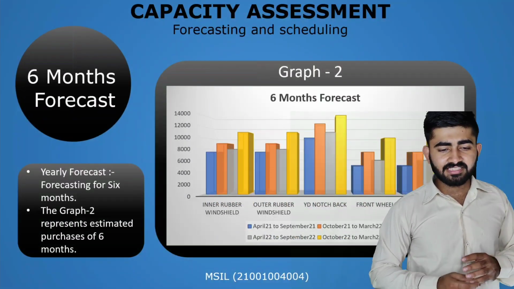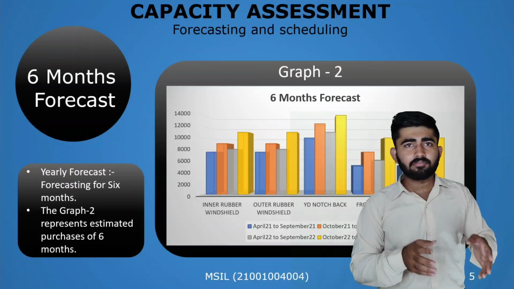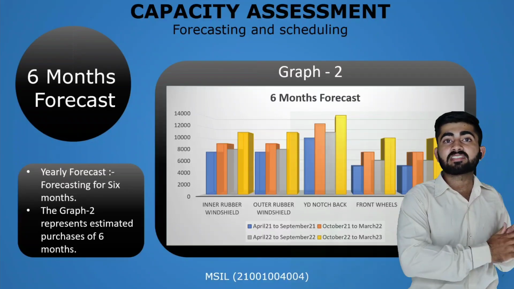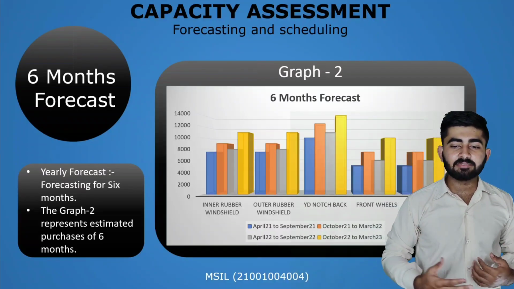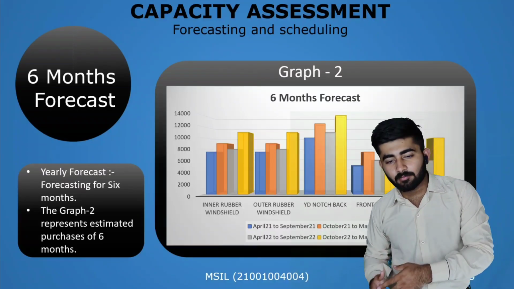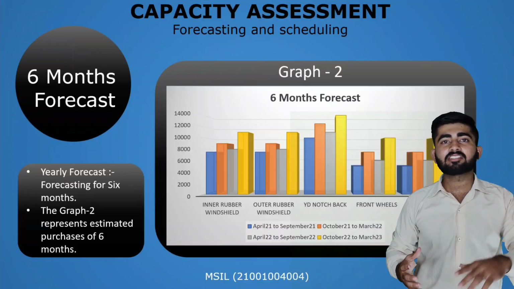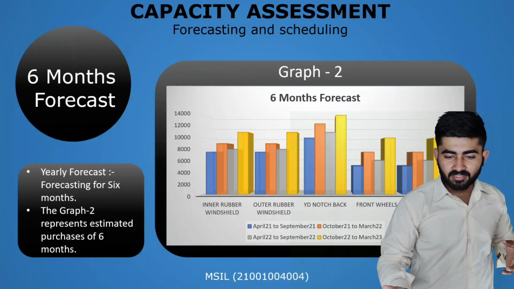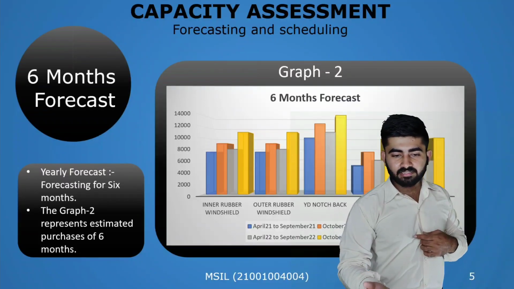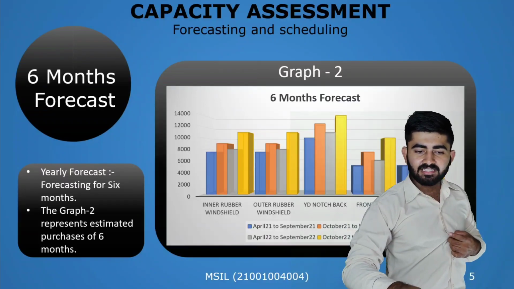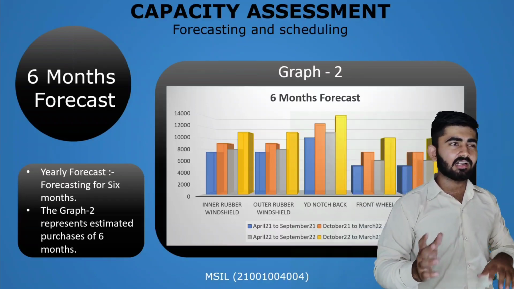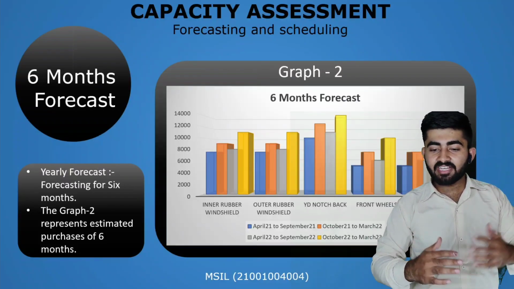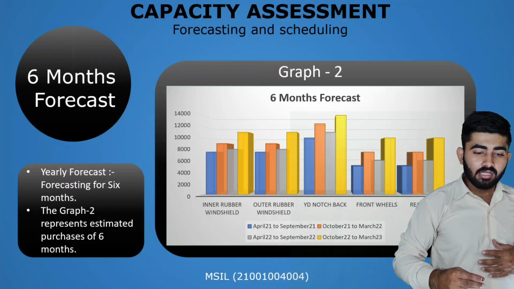Now let us move on to the 6 months forecast. Similarly, the yearly forecast depicts how many parts will be purchased in a year. The 6 months forecast tells about the relation of how many parts are to be purchased in the upcoming 6 months. There are 5 parts here, and again the years have changed and the data has changed. It's around half, but it can't be sure that it is approximately half. It can vary at a very high end.